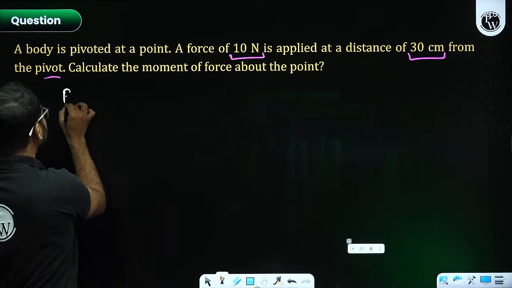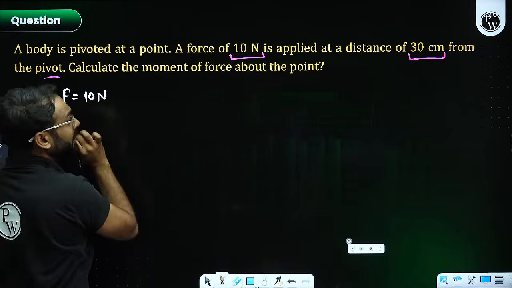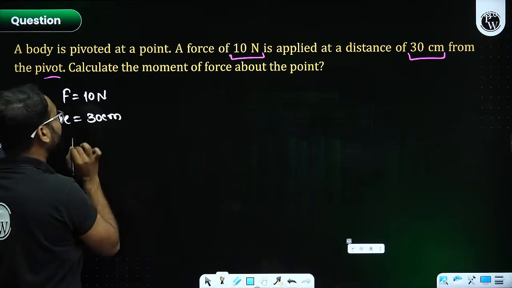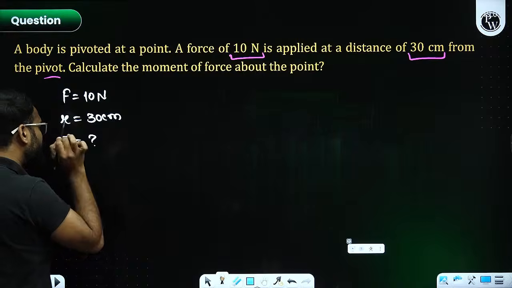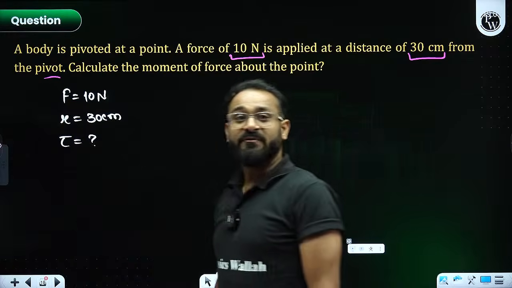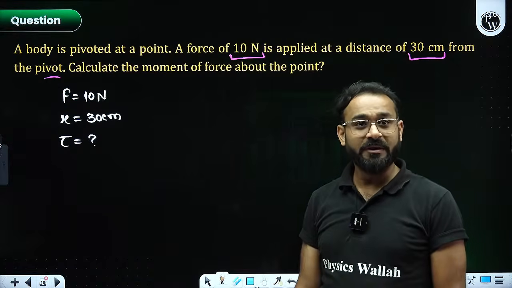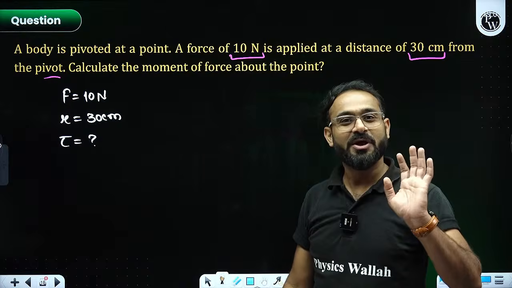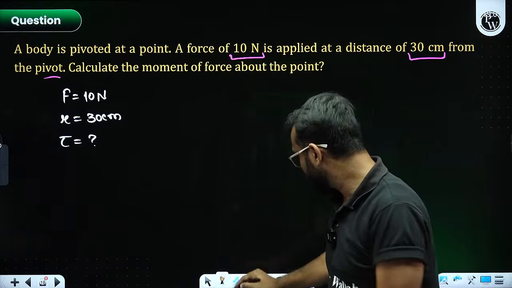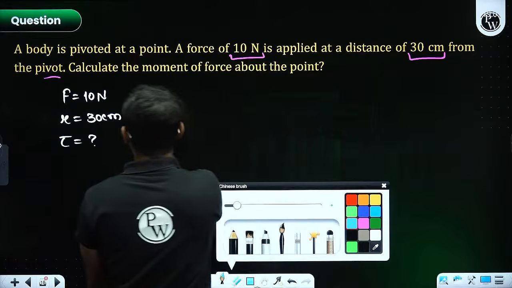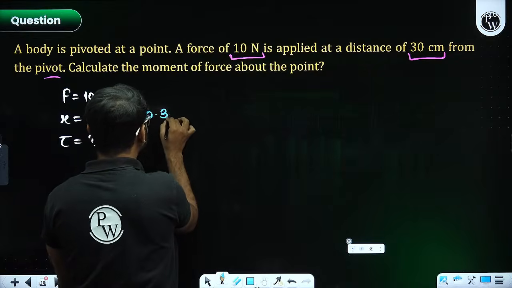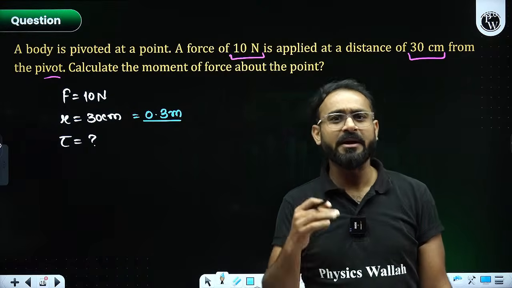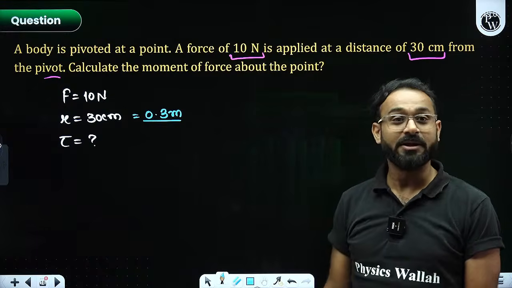So, the force is given, 10 Newton. Distance is given how much? 30 centimeter, and we need to find the value of moment. What will be the first requirement? The first requirement is to convert the unit. Convert the unit from centimeter to meter. Okay, sir. From centimeter to meter, divide by 100, that is going to be 0.3 meter.